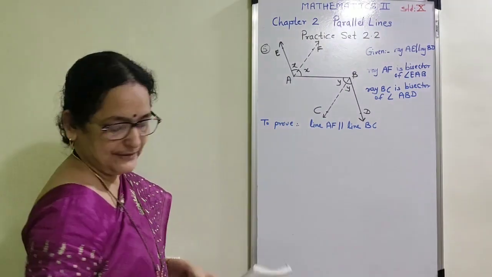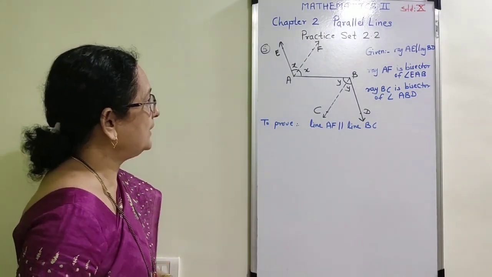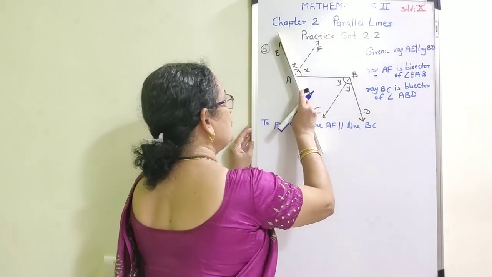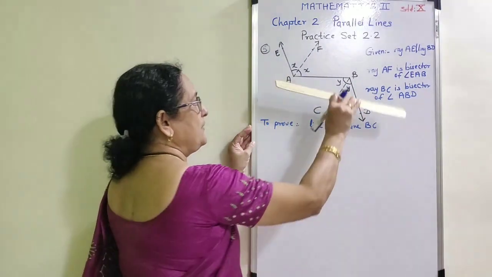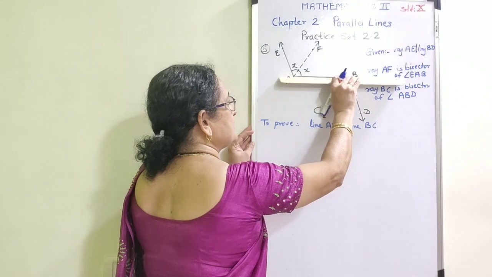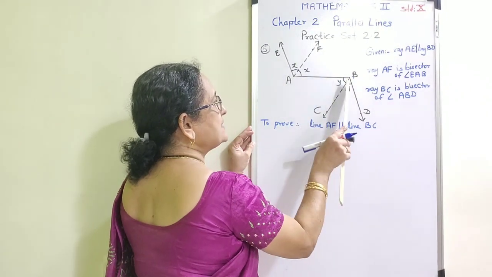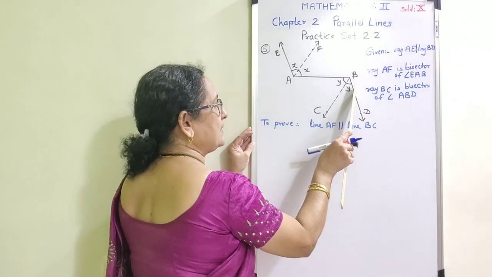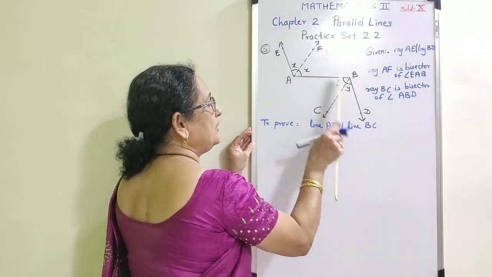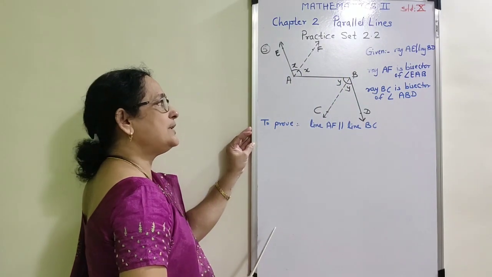Now observe the given figure. They have given that these two rays AE and BD are parallel to each other. If I consider AB as the transversal, then this is a pair of alternate angles. And since the lines are parallel to each other, these two alternate angles are congruent to each other.